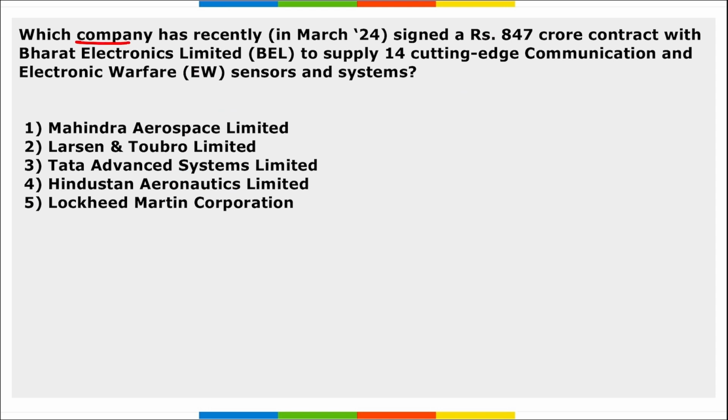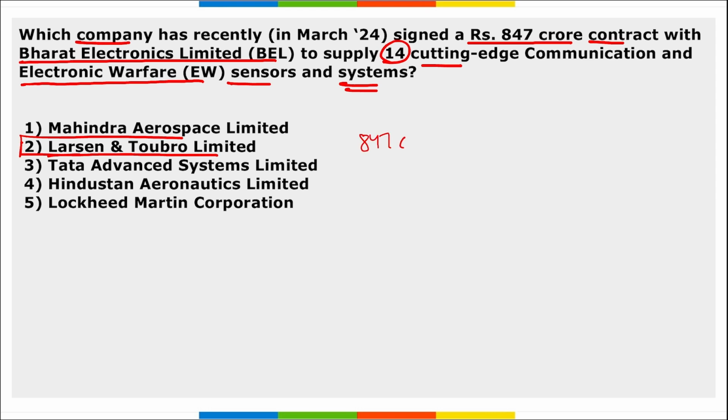Next, which company has recently signed an 847 crore rupees contract with Bharat Electronics Limited to supply 14 cutting-edge communication and electronic warfare sensors and systems? It is L&T, that is Larsen and Toubro. They have recently signed a contract worth 847 crore rupees with BEL, Bharat Electronics Limited, to supply 14 cutting-edge communication and electronic warfare sensors and systems. Right?